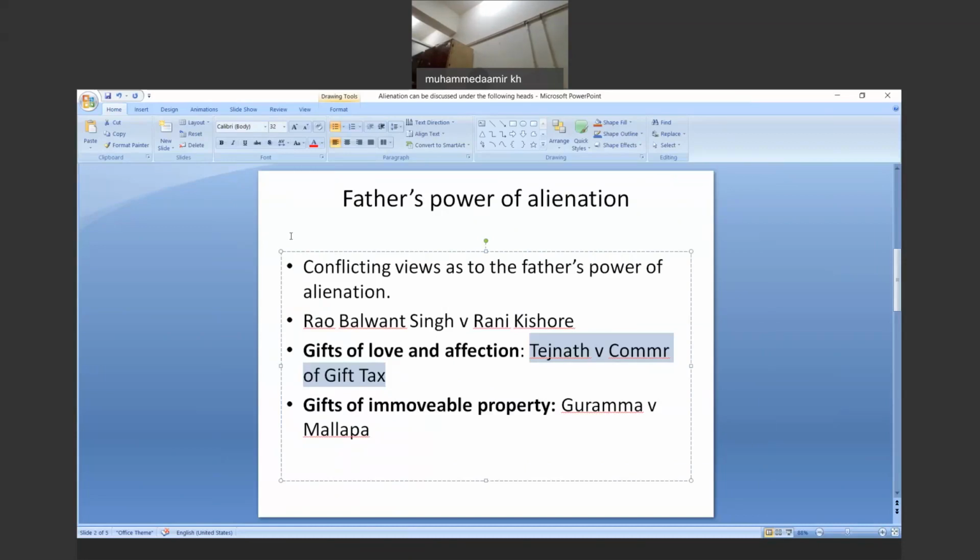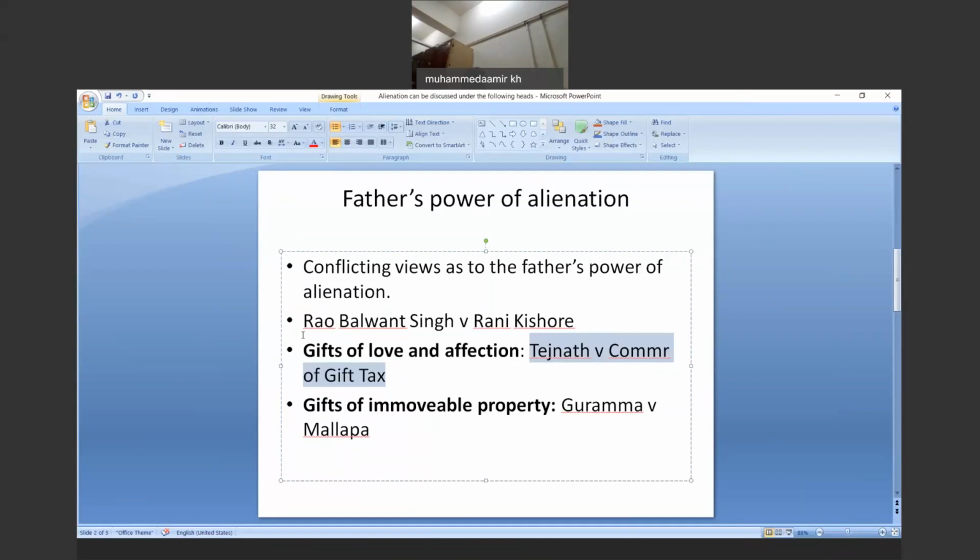So there are many cases in which the father is made responsible for a gift under love and affection, and we are covering the case of movable property. A gift of love and affection may also be given to other people.